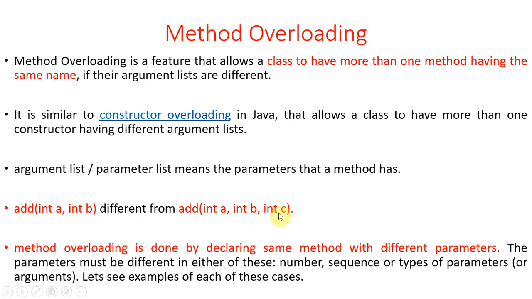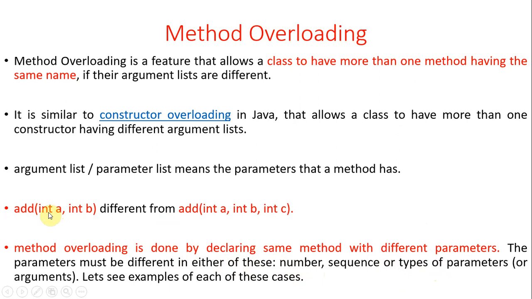Not only in the number of arguments, they also differ in the type of arguments as well as the order of the arguments. So method overloading is done by declaring the same method with different parameters, but the parameters must differ either by number, here 2 parameters, here 3 parameters, sequence, or types of parameters.